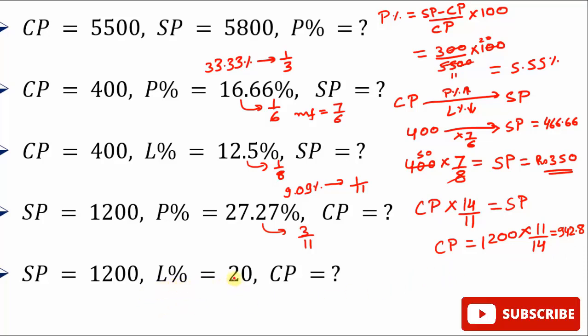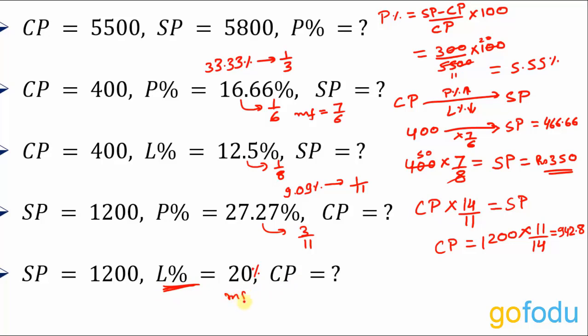Next, we have loss percent as 20%. 20% means a fraction value of 1 by 5. 20 upon 100 is 1 by 5. And we have to decrease by 1 by 5. So the multiplying factor is 1 minus 1 by 5, that is 4 by 5. So cost price multiplied by 4 by 5 will give me the selling price. Okay.